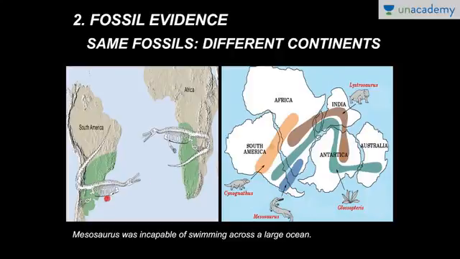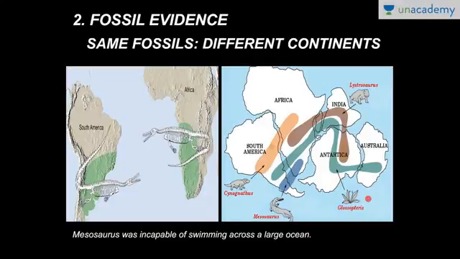For example, these are mesosaurs, right? Now the fossils of mesosaurs are found in the eastern part of South America and on the western part of Africa. Now some said that these mesosaurs can travel from the eastern part of South America to the western part of Africa, but these mesosaurs do not have such capability to swim across a large ocean. So the reason behind this is that these continents were once together, and that is why the same kind of fossils are found here.